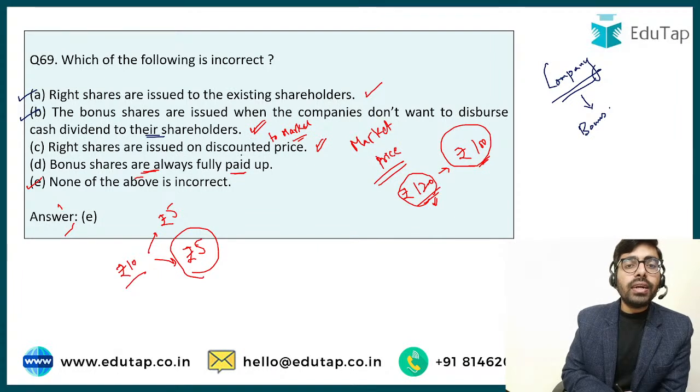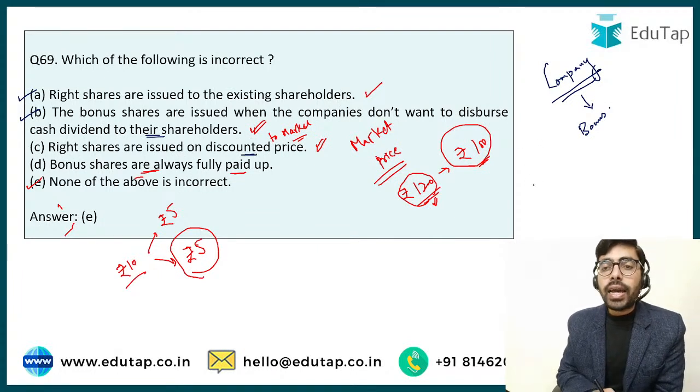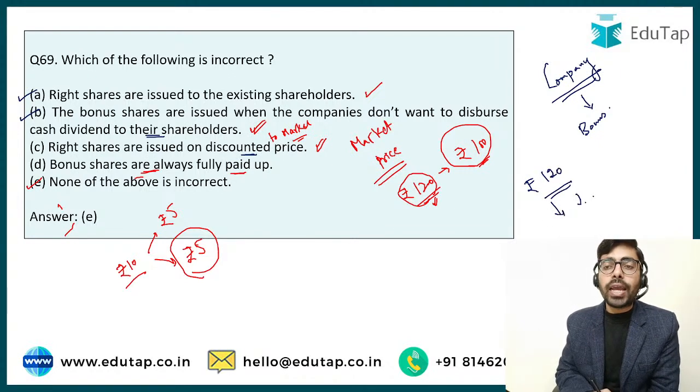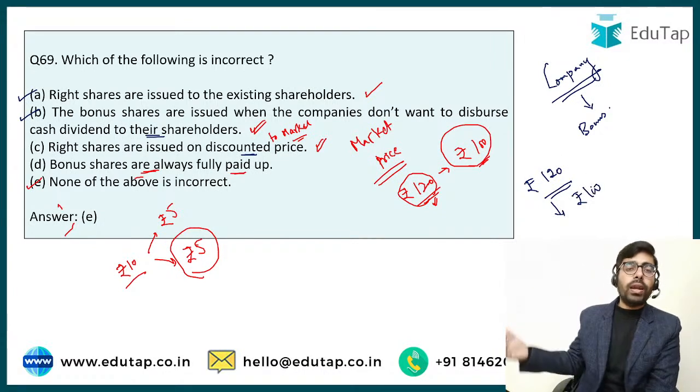Right shares are issued at a discounted price. So this means कि अगर आपका मार्केट में जो शेयर का प्राइस है इट इज रुपीज 120, the company is going to issue these shares at less than the market price, maybe 100, maybe 90, maybe 110.